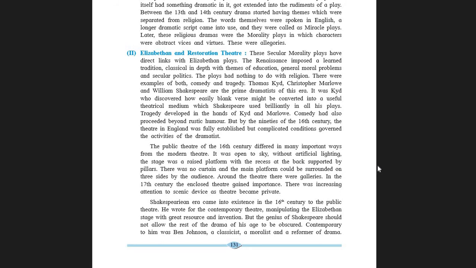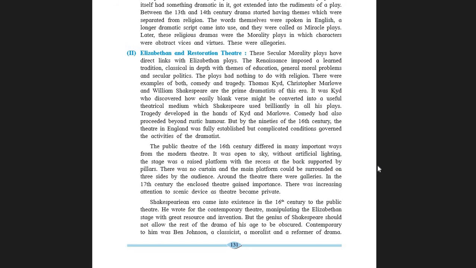This public theatre was open to the sky, means without artificial lighting. The stage was a raised platform with a recess at the back supported by pillars. You must have seen such an open stage. I will also try to send it in the PDF.